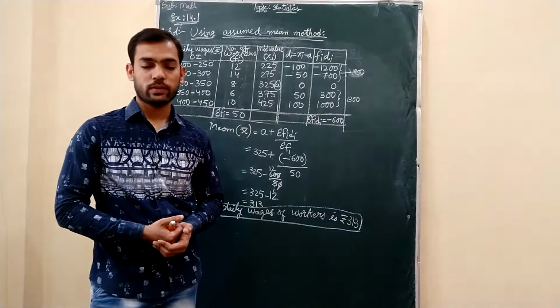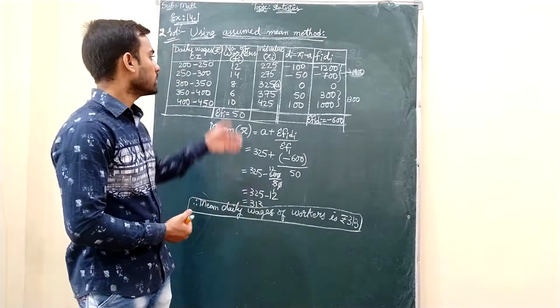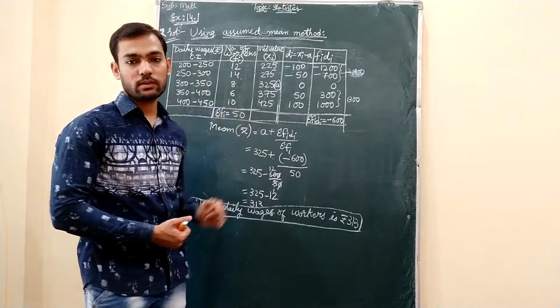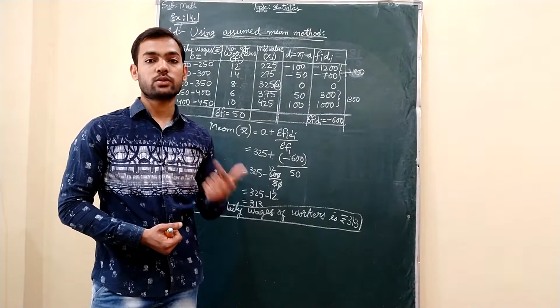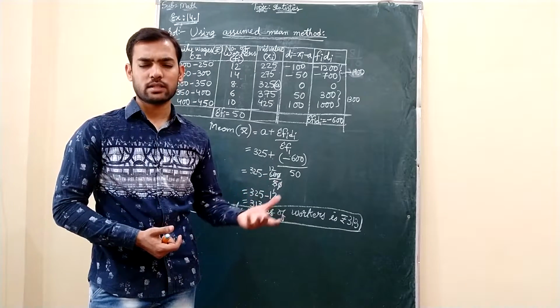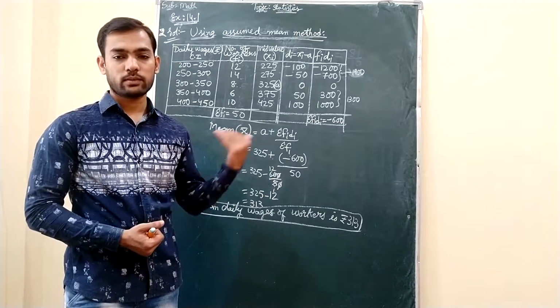Probably in next class we will see about step deviation method and also here all the frequencies are given. Sometimes one of the frequency will be missing. So we will see how to find out the missing frequency of the question. Okay. That time the mean answer will be given. That we will see in our next class. Step deviation method as well as this method.